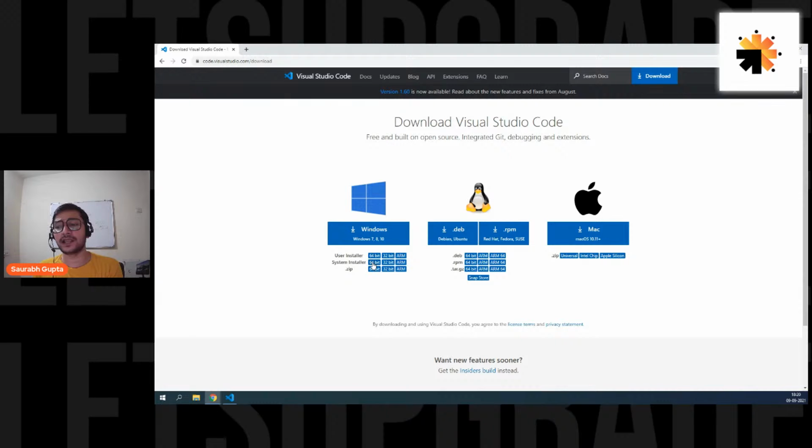Depending on that, just simply click on your operating system and download it. Download, double click and install. I really hope that you guys know how to install a basic software, so you'll be easily able to install it. Not a problem at all.